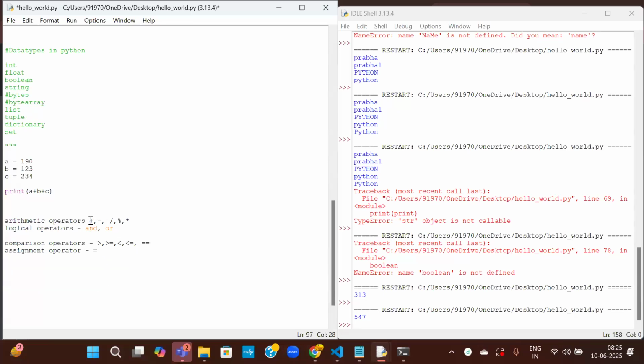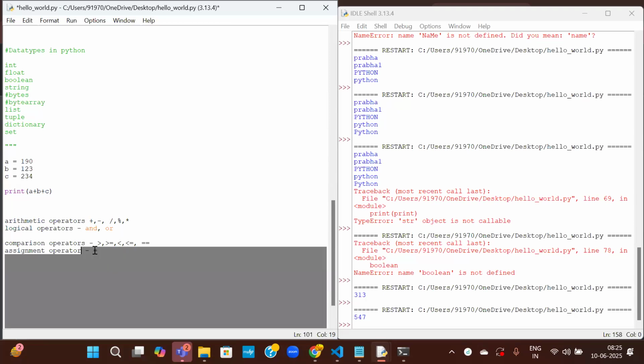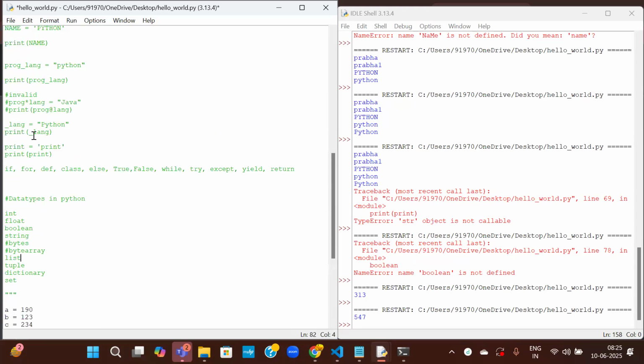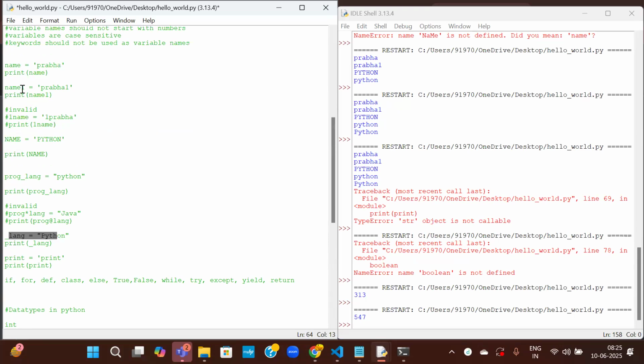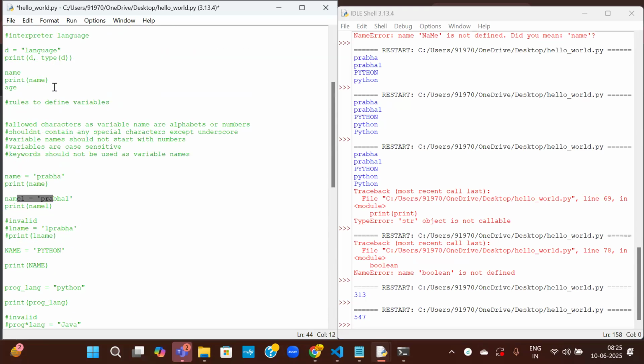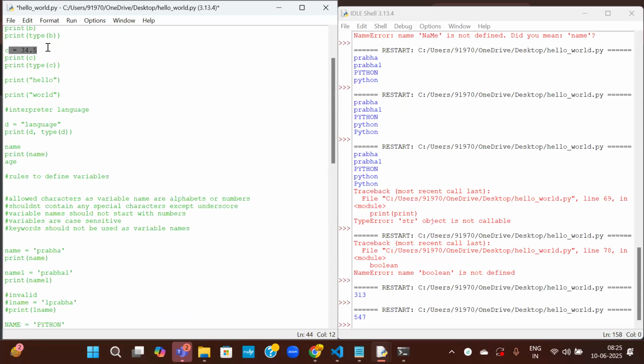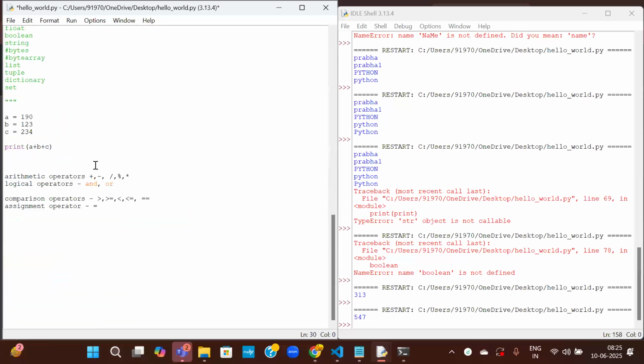For arithmetic operations, you can just keep the symbols between the variables. And and or I'll show you when working with logical conditions like if else. The assignment operator we have already seen. We have assigned a lot of things by now: language equal to Python, name equal to something, a equal to something, b equal to something. All this comes under the assignment operator.